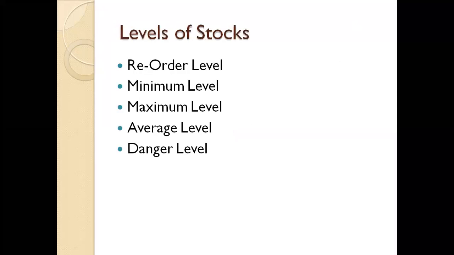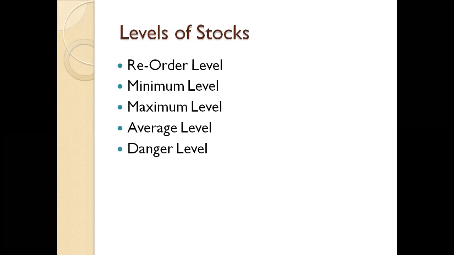Now, talking about material control, what are the stock levels maintained in manufacturing units? The first one is the reorder level, when the materials have to be purchased in the market from the supplier. Next is the minimum level, the level at which the production unit can manufacture the product. This is a level we have to find out.